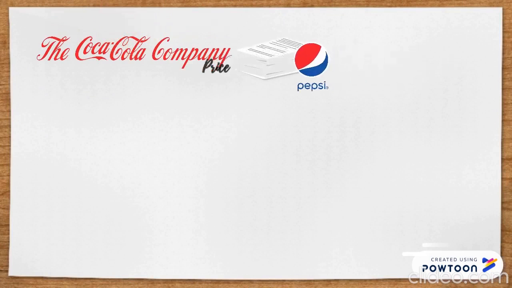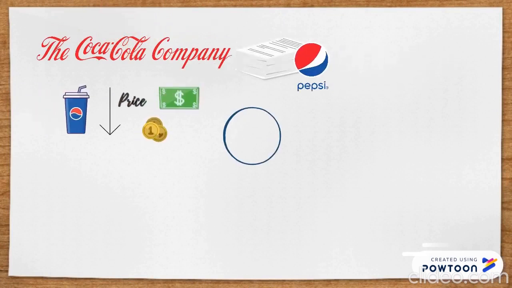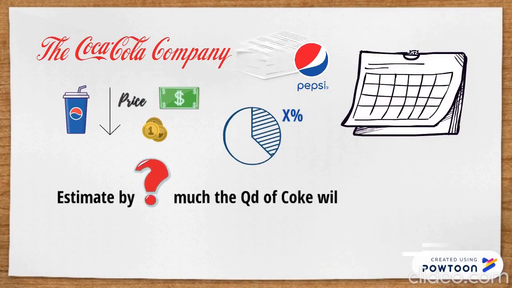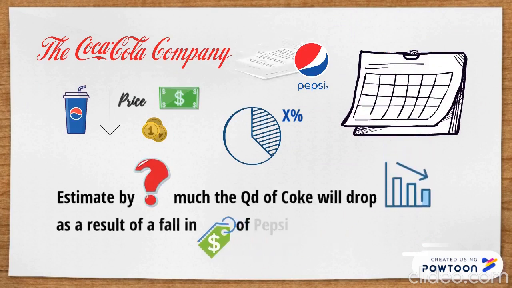Consequently, let's say Coca-Cola receives information that Pepsi Cola would decrease the price of Pepsi by X% in the upcoming month, and so they would be able to estimate by how much the quantity demanded of Coke will drop as a result of a fall in the price of Pepsi.